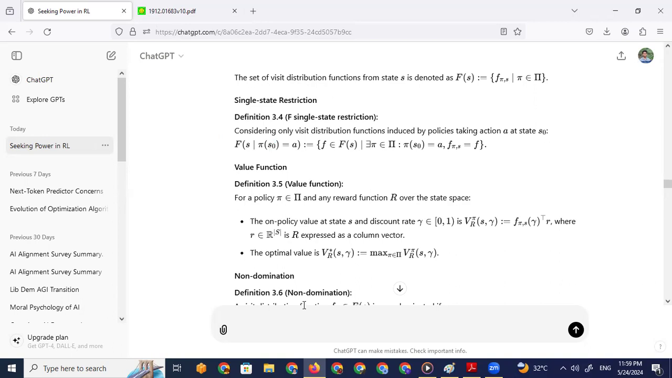I mean, yeah, we certainly do need an explanation. That notation is very hard to understand. It doesn't really make sense, right? We'll just ask it to elaborate definition 3.4.